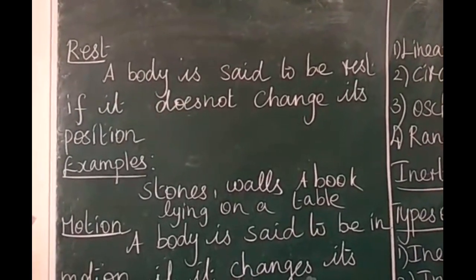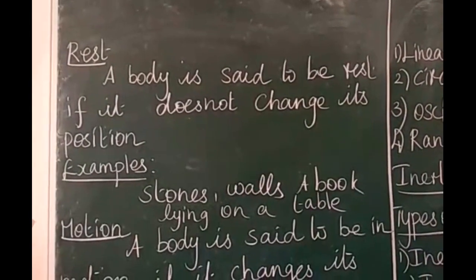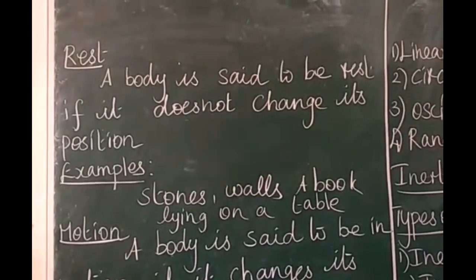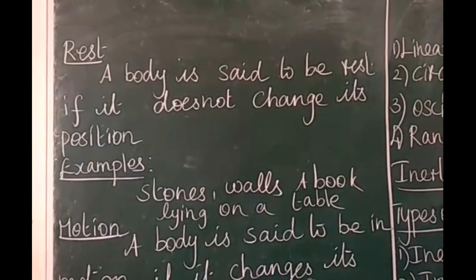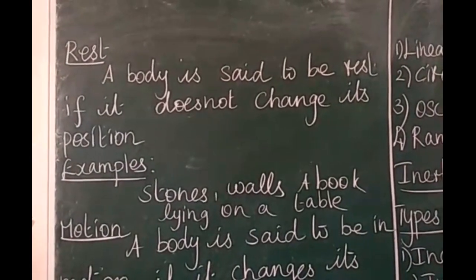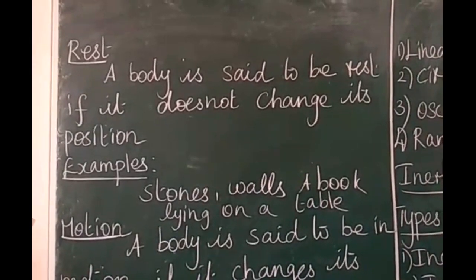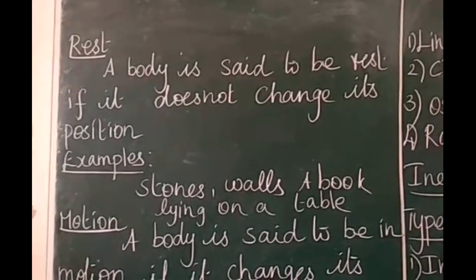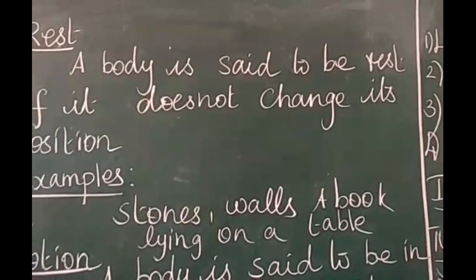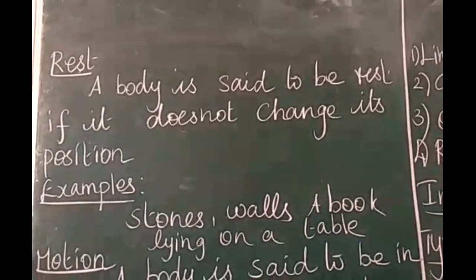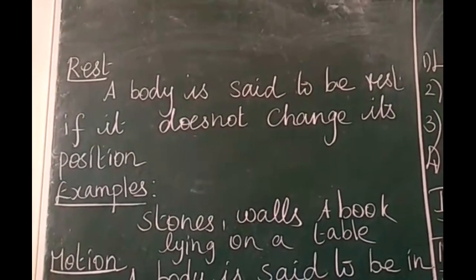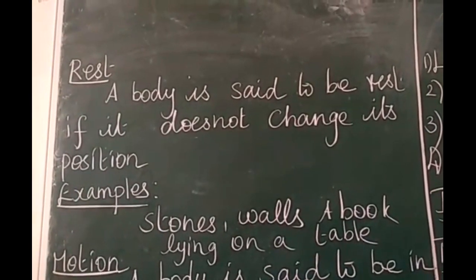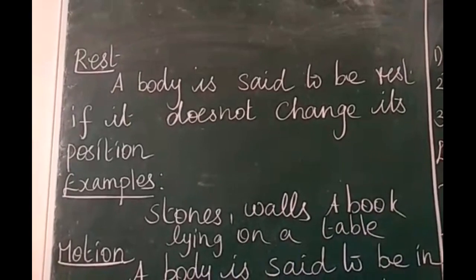Things around us are related to one another. Some bodies are at rest and some are in motion. Rest and motion are interrelated terms. So what is rest? What are the examples for rest? What is motion? What are the examples for motion? What are the types of motion? Then what is inertia? What is force? What are the types of forces? I am going to explain one by one.